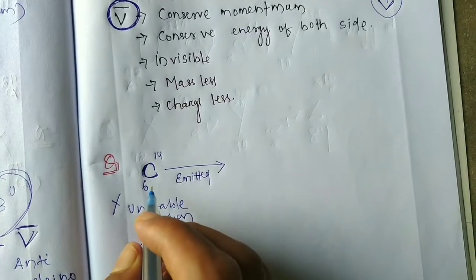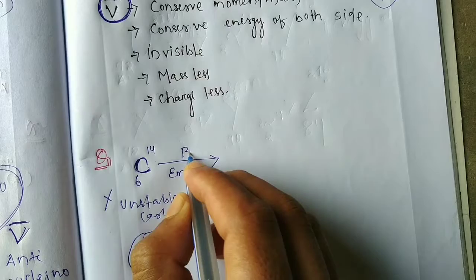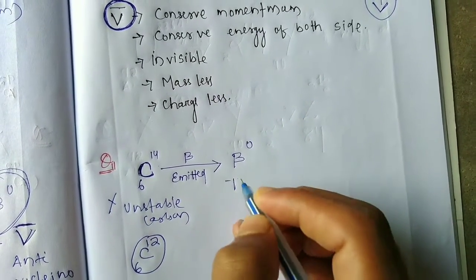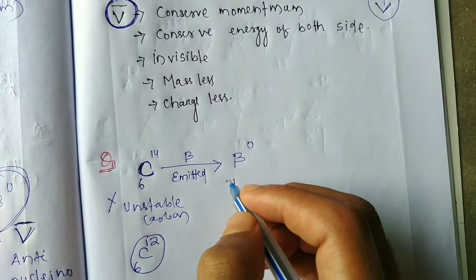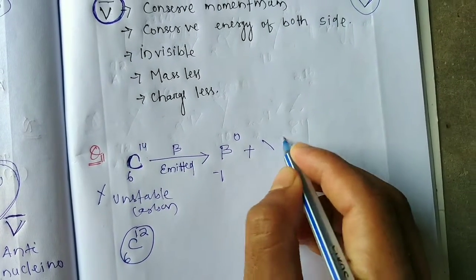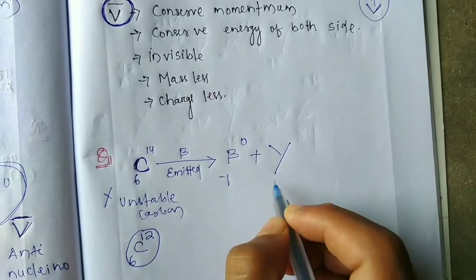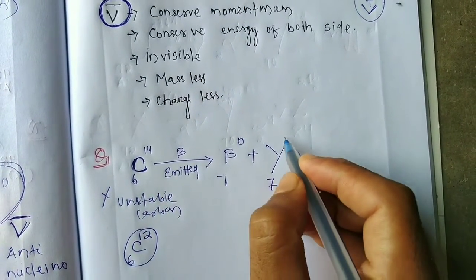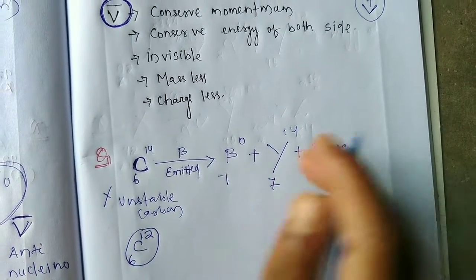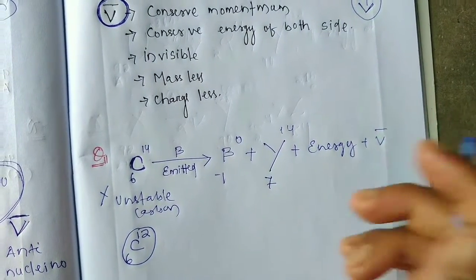When a beta particle is emitted, the beta particle is written as -1 0. So the rest, the daughter nucleus, is 7 and 14, and some energy is also emitted with the beta particle, and an anti-neutrino is also emitted.